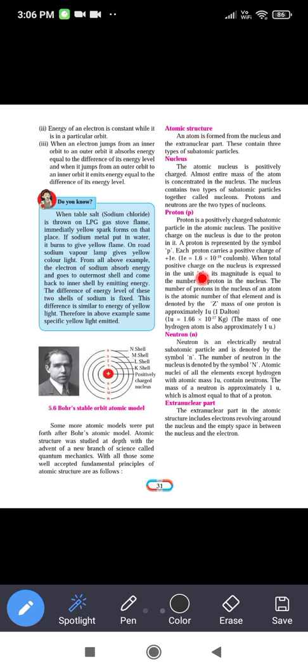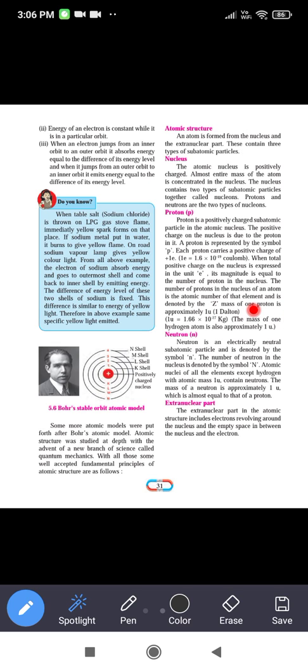1 e is equal to 1.6 × 10^-19 coulomb. When the total positive charge on the nucleus is expressed in the unit e, its magnitude is equal to the number of protons in the nucleus. The number of protons in the nucleus of an atom is the atomic number of that element and is denoted by the letter Z.